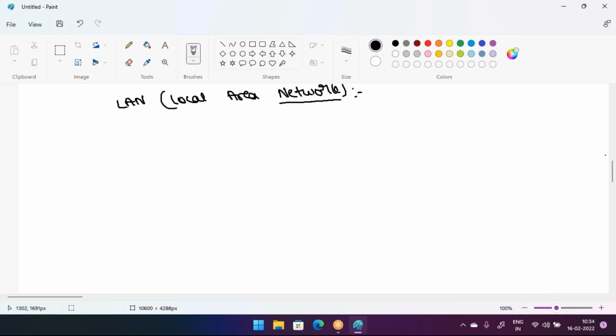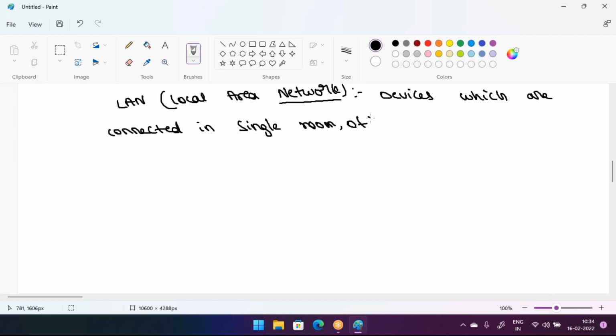LAN means devices which are connected in a single room, or you can say an office, a floor, or a building.